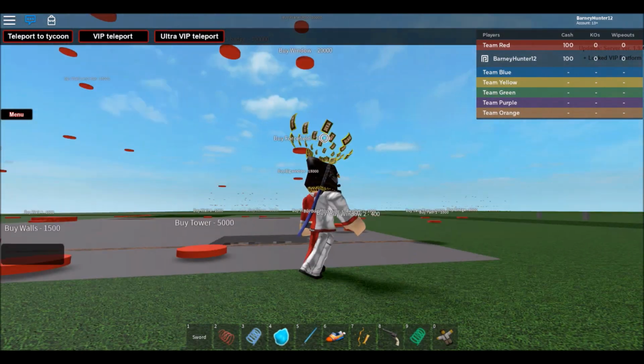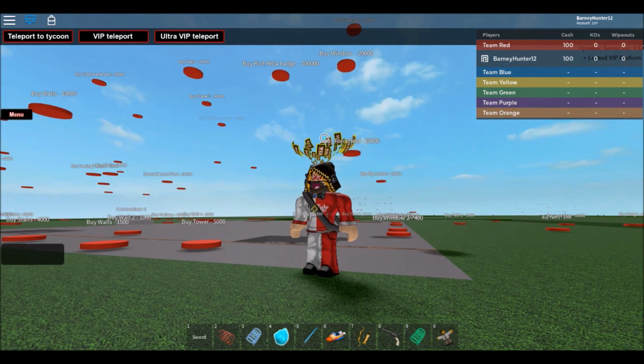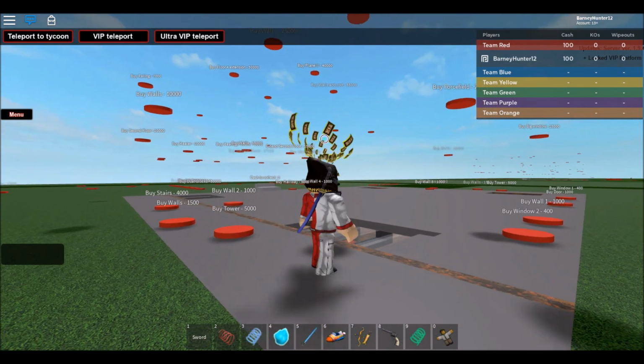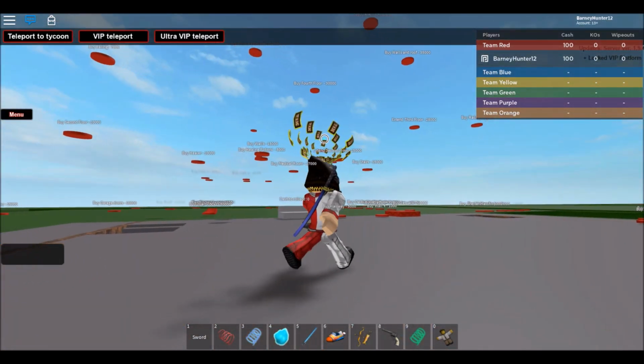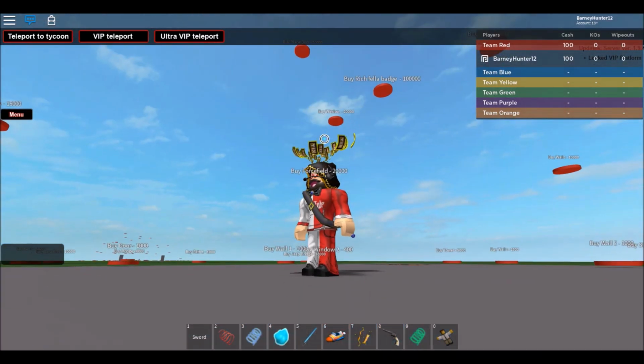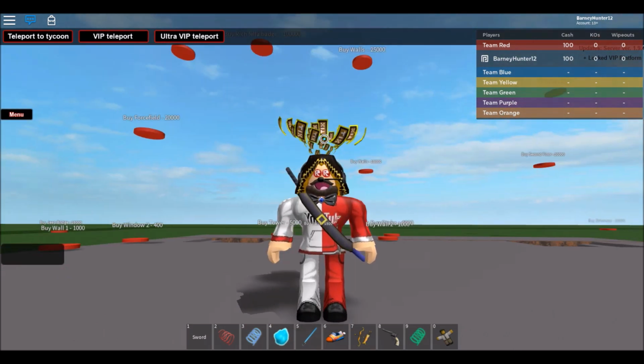Now, this is it right here. War Tycoon is pretty much what you would expect. It's a tycoon, and yeah, you go to war with the other players. So it's a pretty simple concept, but as you can see with all the buttons here, the base was pretty big. It was very big.